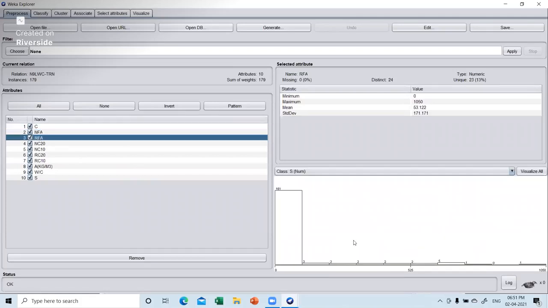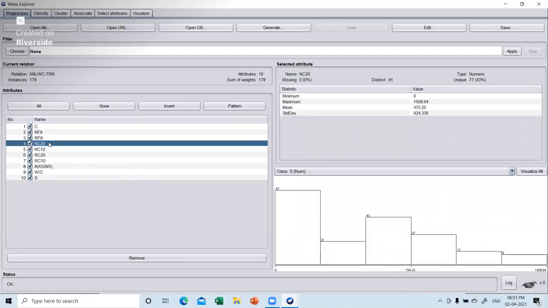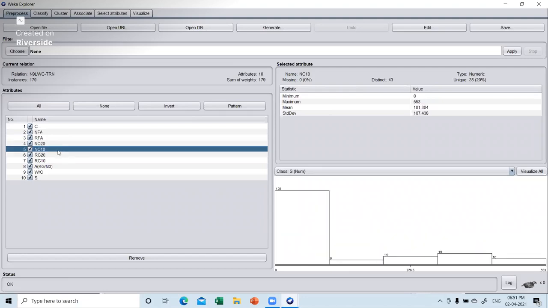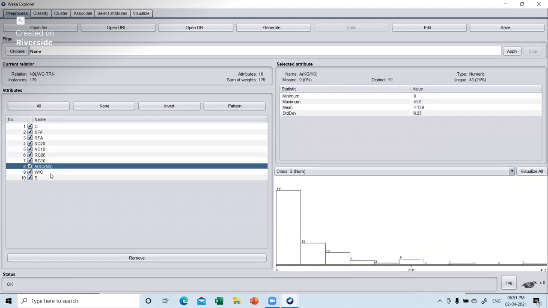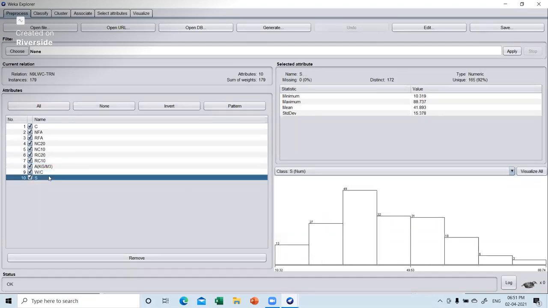This analysis at the initial phase is very important when you work with any type of data. Now just check out the strength here. There's quite a pattern of data over here.